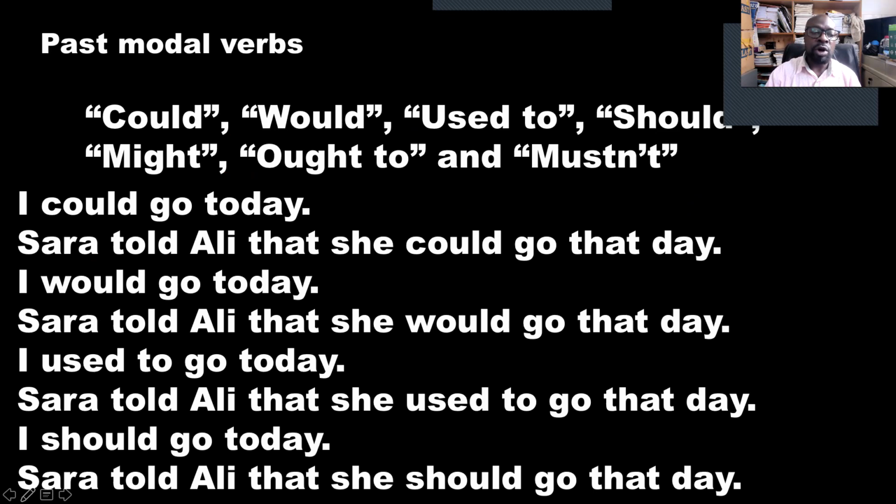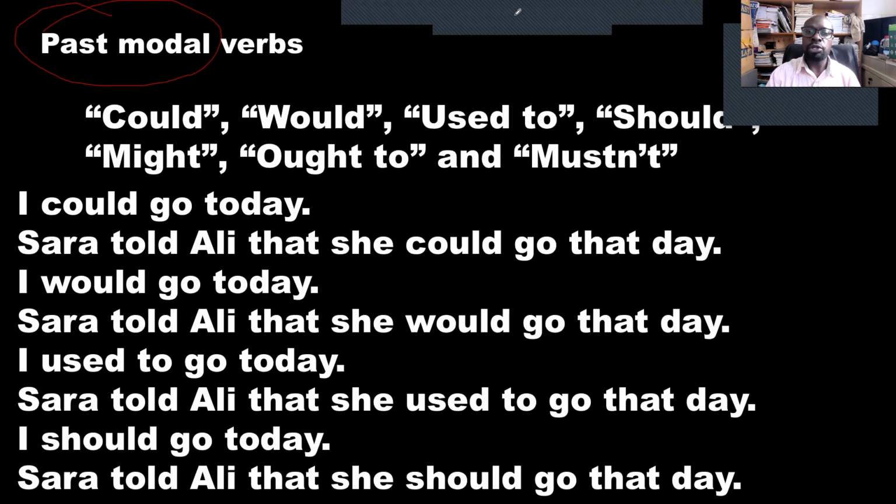Next, we also have what we call modals. Past modals. Modals in the past tense don't change. What are modals? Words like could, would, used to, should, might, ought to, and mustn't or must not.